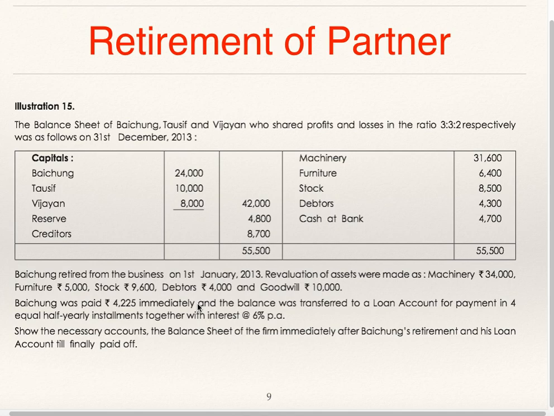Whatever were dues of the retiring partner, out of that 4225 was immediately paid to him in cash and the balance was transferred to his loan account, which was paid in 4 equal half-yearly installments at interest 6% per annum. Show the necessary accounts, the balance sheet of the firm immediately after Bai Chung's retirement and his loan account till finally paid off. Till the payment of the final installment, you are supposed to show his loan account. 4 installments, half yearly. Now we'll see how it is to be done.